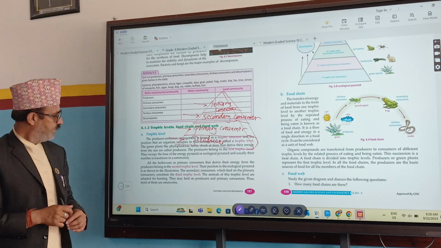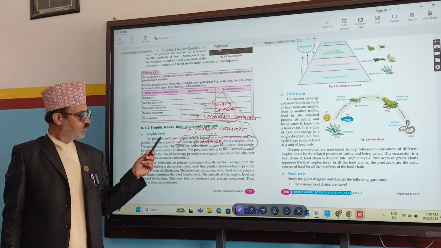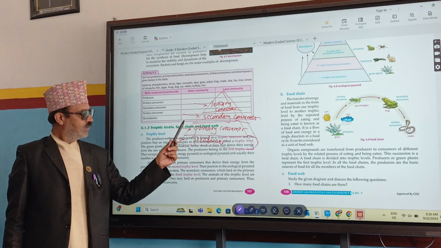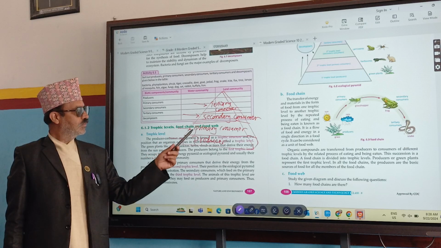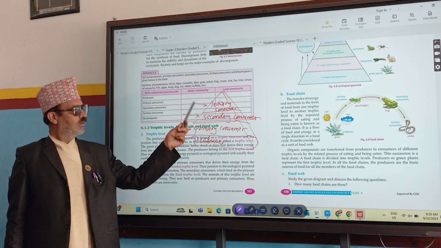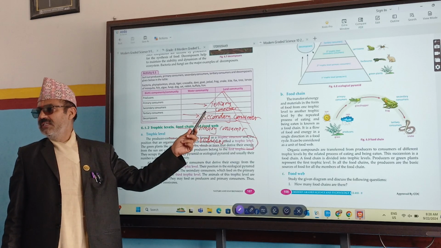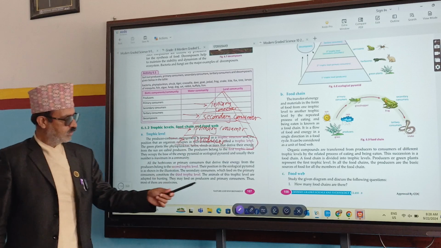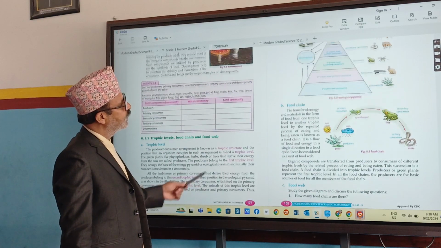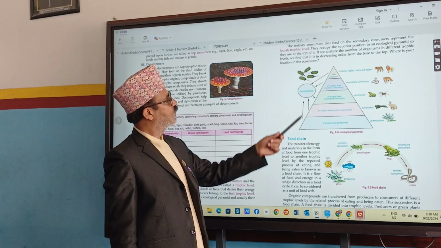Structure and this one. So plants belong to the first trophic level. Herbivores, cow, zebra, elephant, are primary consumers. Jackal, fox, wolf, are secondary consumers. Lion, tiger, hawk, eagle, they are tertiary consumers. Here is the ecological pyramid, trophic structure, and trophic level.